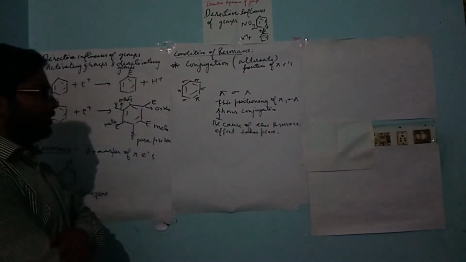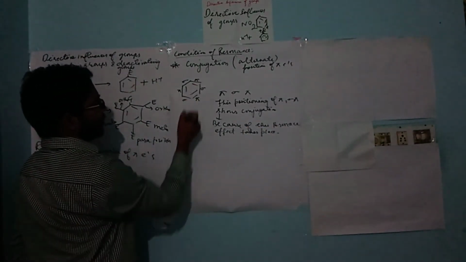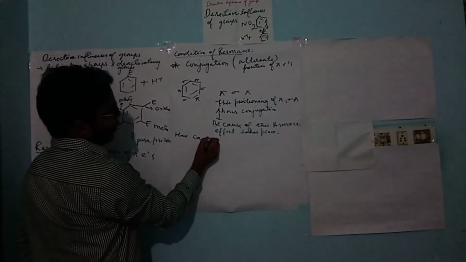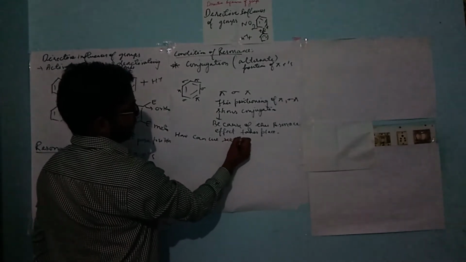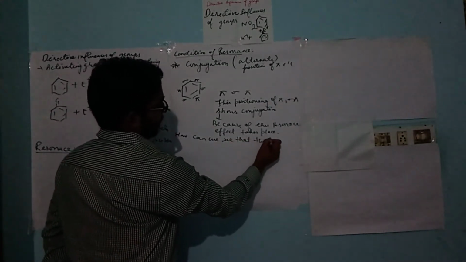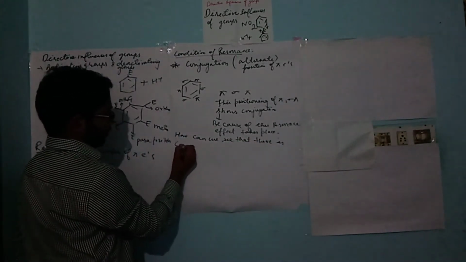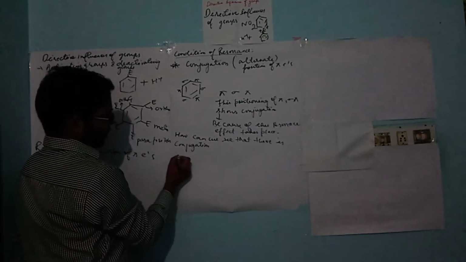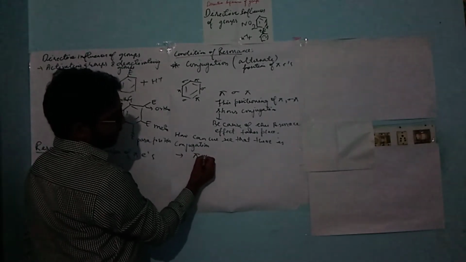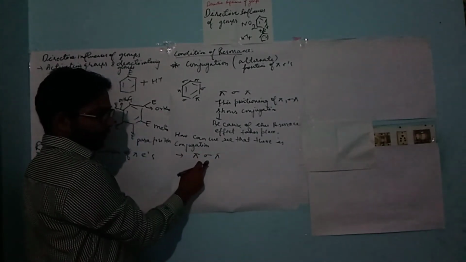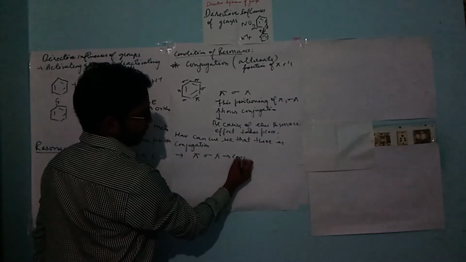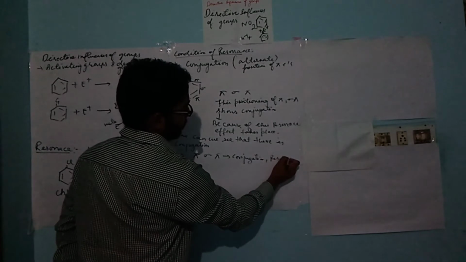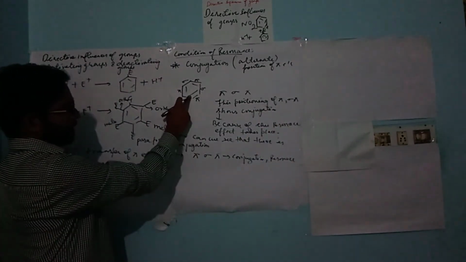Now, what are the other conditions? How can we see that there is conjugation? If there is pi, sigma, pi, then there is conjugation and there is resonance. This case is given by benzene.